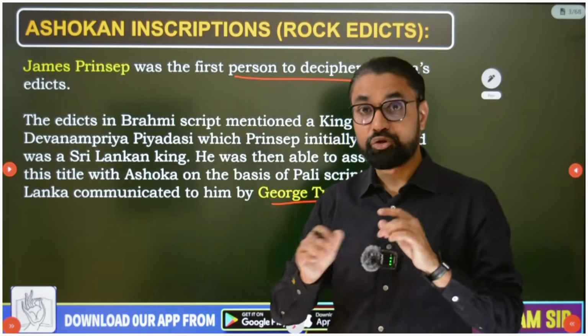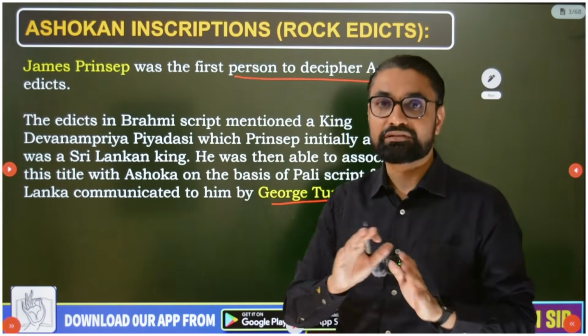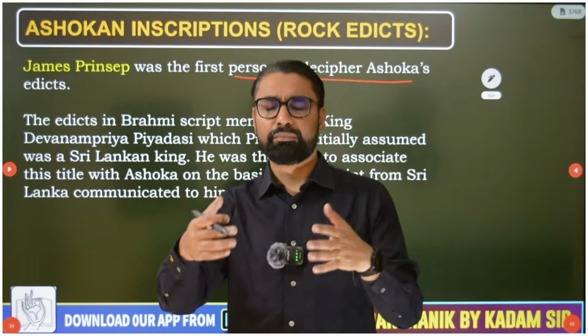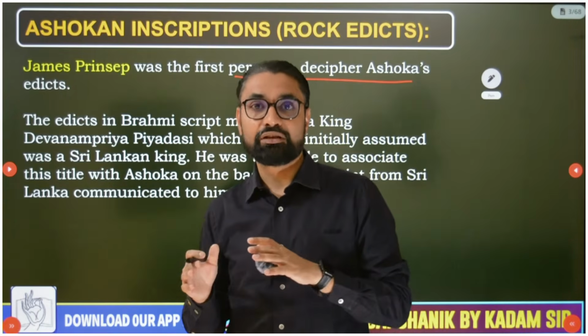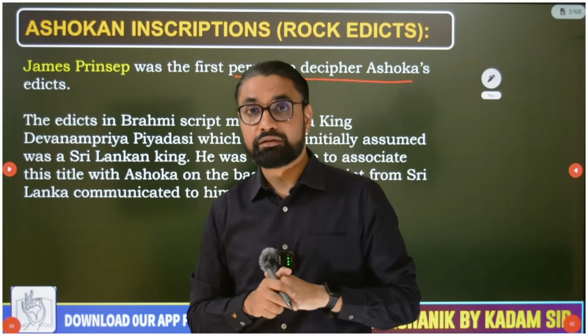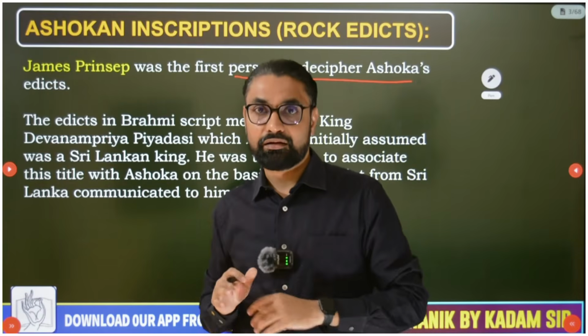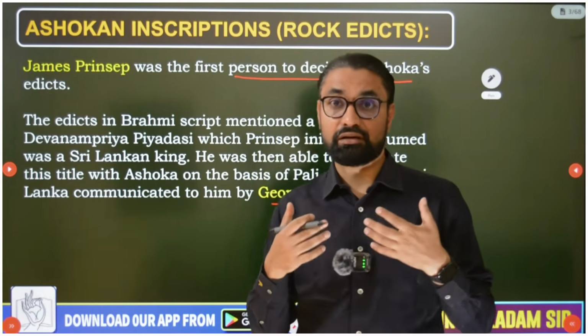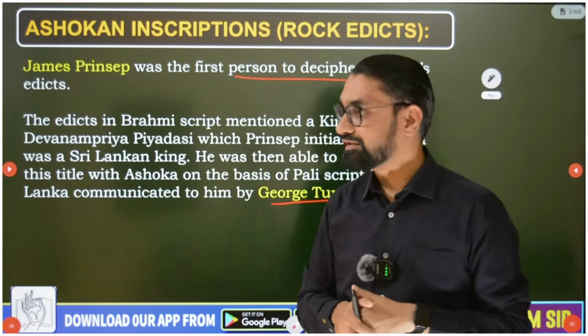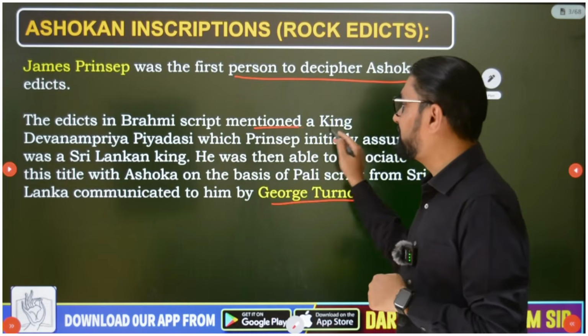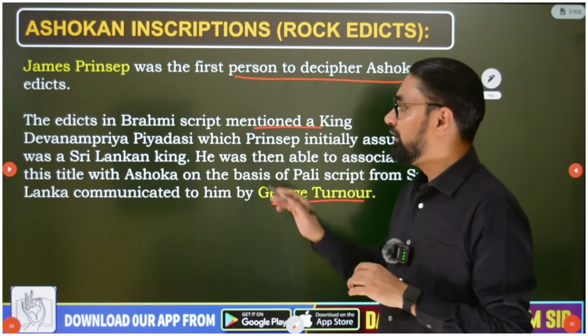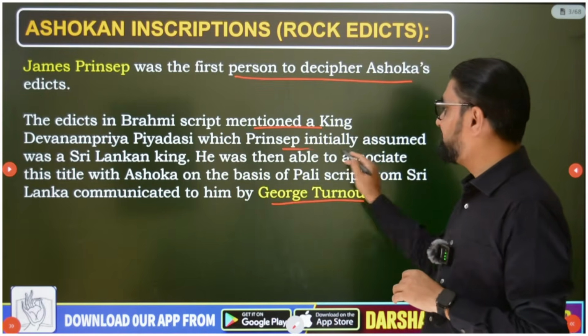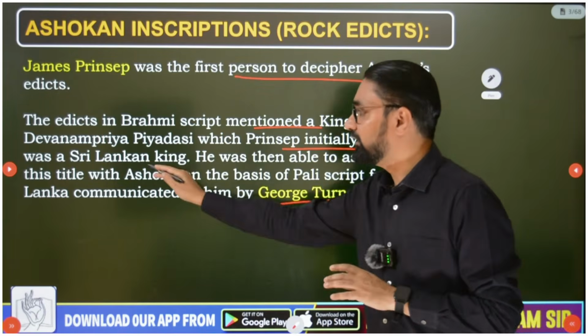It was his name, because in that script both the names were present. Later on, in a few inscriptions, the name Ashoka as well as Devam Piyadasi both appeared parallelly, and this Pali script helped James Prinsep to understand it. So the edicts in Brahmi script mentioned King Devam Priyadasi, which Prinsep initially assumed was a Sri Lankan king.